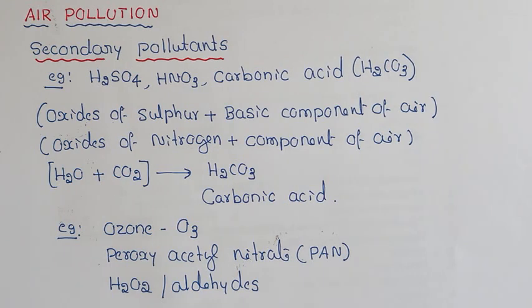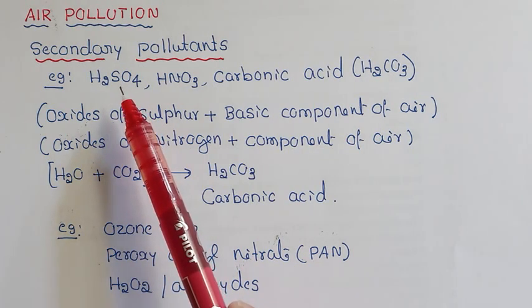Dear friends, in the previous video we discussed primary pollutants. As you all know, contamination of air in the form of primary as well as secondary pollutants is called air pollution. Primary pollutants, when they react with each other or with the basic components of air, form new pollutants called secondary pollutants.